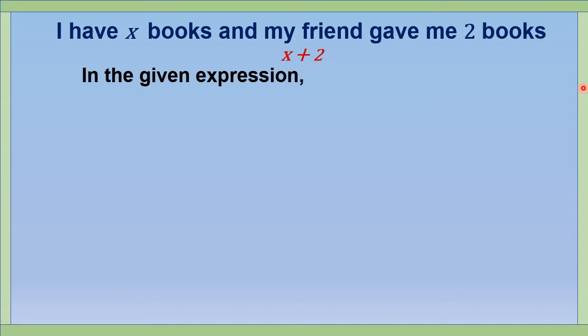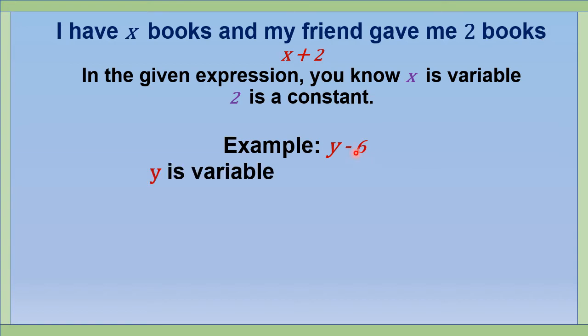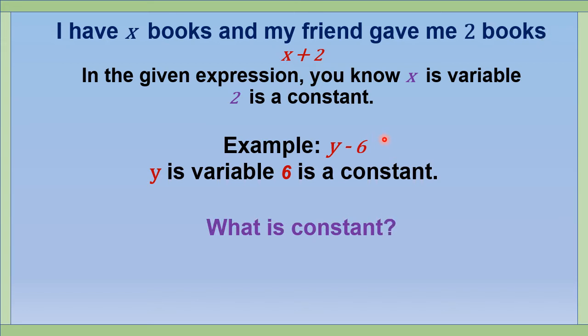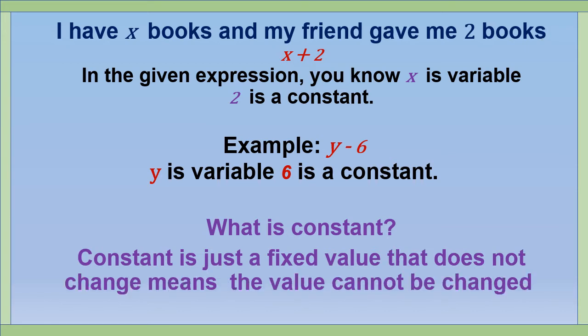What about the other term? I am talking about the number 2. In the given expression, 2 is a constant. Another example, y minus 6. Here, y is a variable and the number 6 is a constant. Then what is a constant? A constant is just a fixed value that does not change. The value cannot be changed. You cannot say the number 2 is 3 or the number 8 is 10. That means the value of this number is fixed, that is a constant.